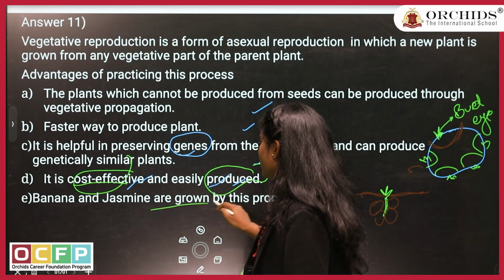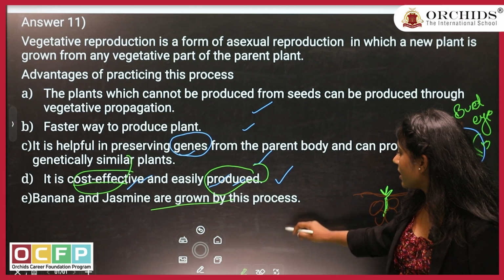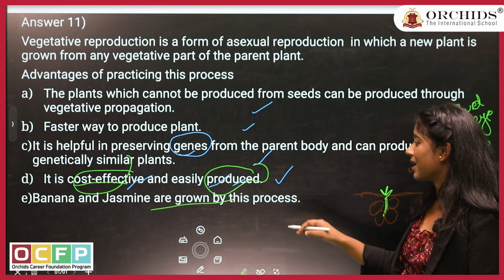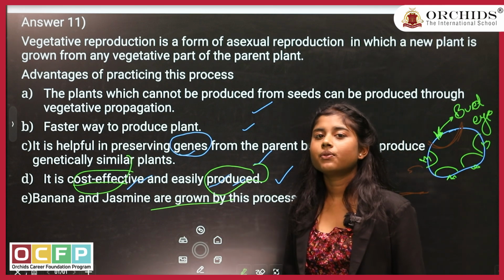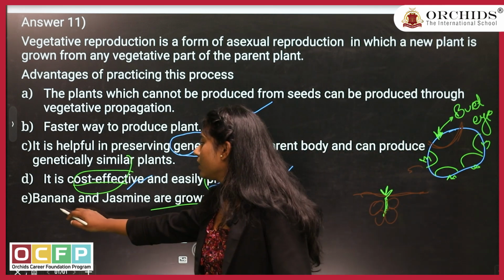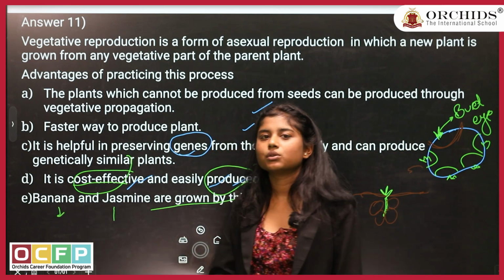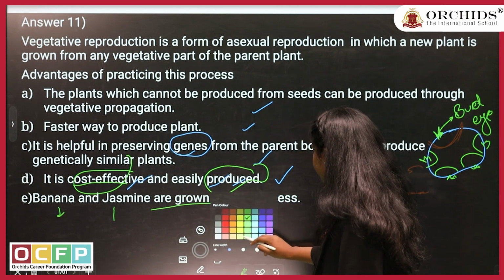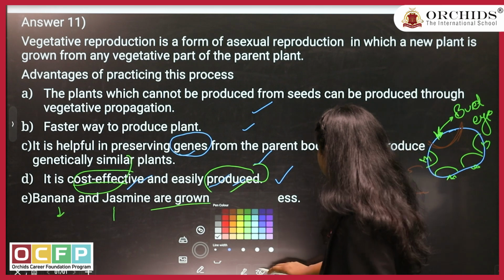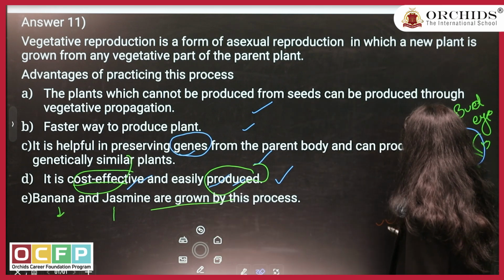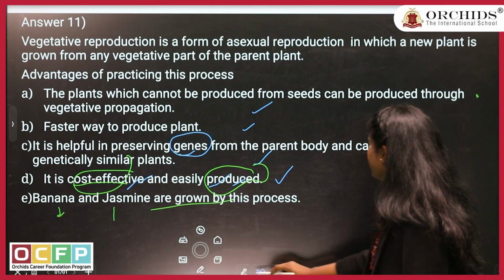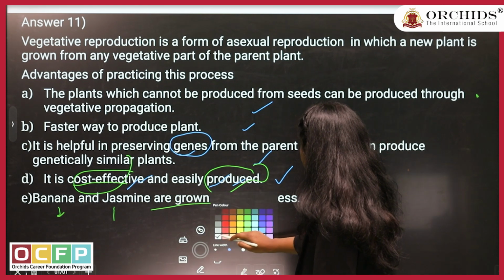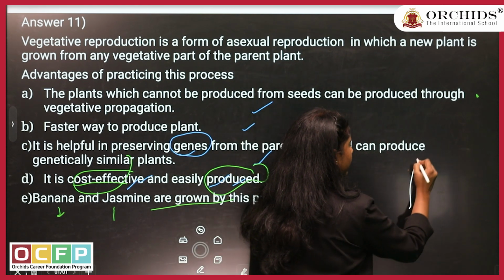And the last part of the question, where they are asking about examples. They have given you 4 examples. Out of those, banana and jasmine are grown through vegetative reproduction. Banana through stems and jasmine also through stems. In the case of jasmine, what happens? For example, this is a plant of jasmine.